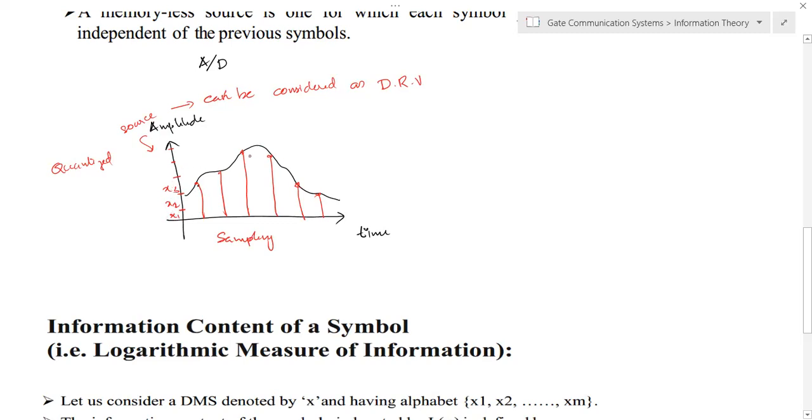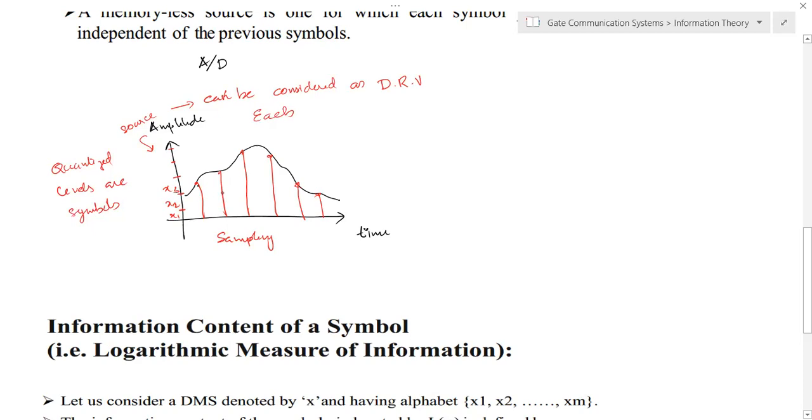So this source can be viewed as a discrete random variable, and each sample x1, x2, x3 has some probability. The quantized levels are called samples. So initially we got an analog signal. First we perform the sampling operation on the time axis, and after that we perform the quantization operation in amplitude.